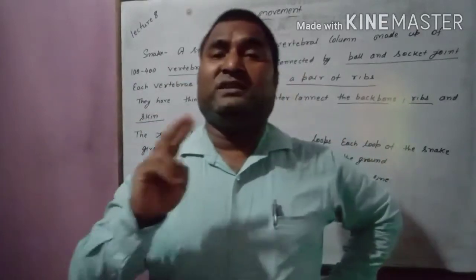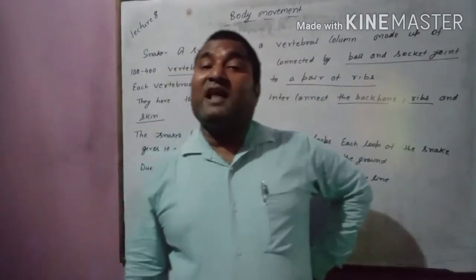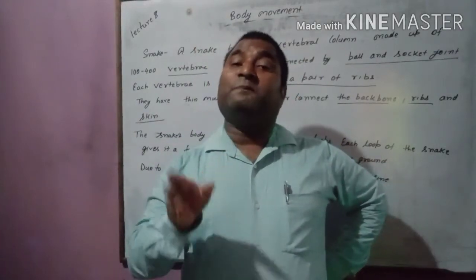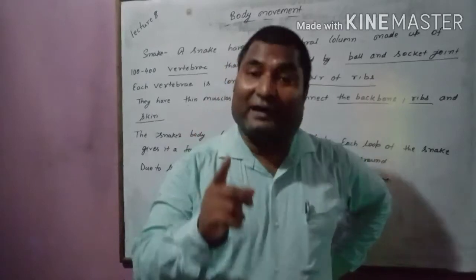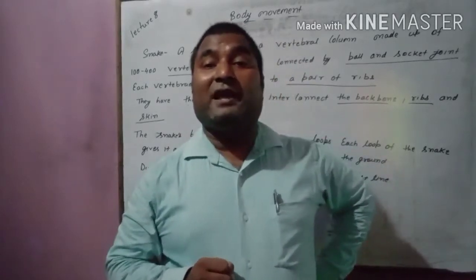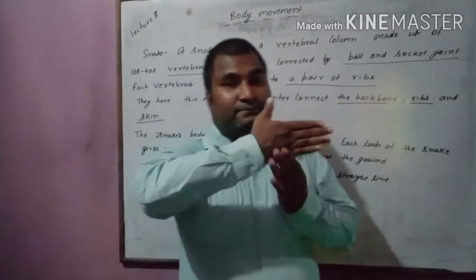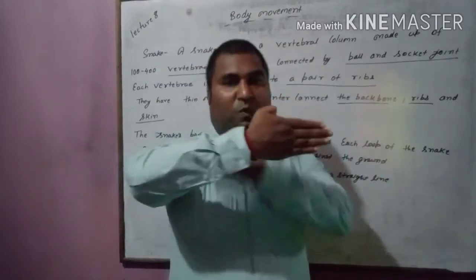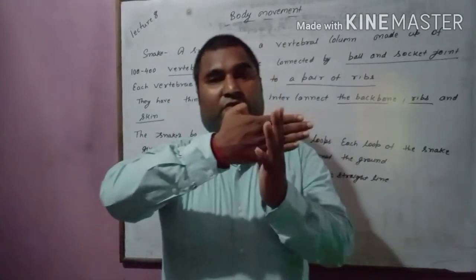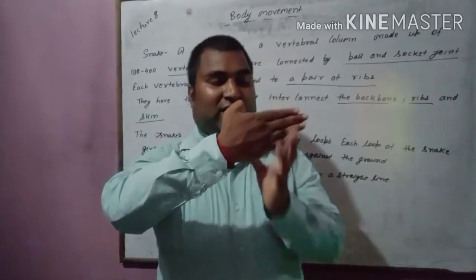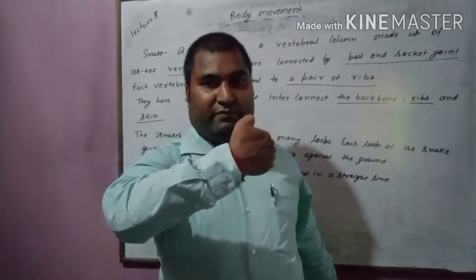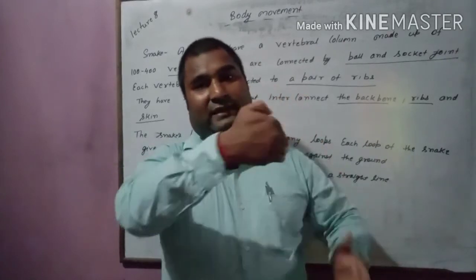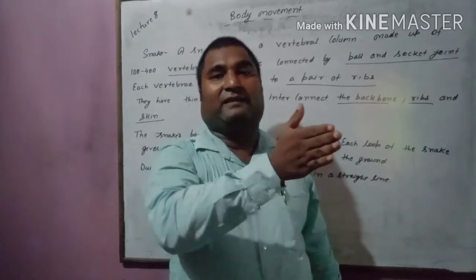Okay. Second thing, the wave-like movement of the fish body helps it to swim in the water. What do you mean by wave-like movement? Imagine this is a fish and it is in water. First it moves like this, then like this, then like this.